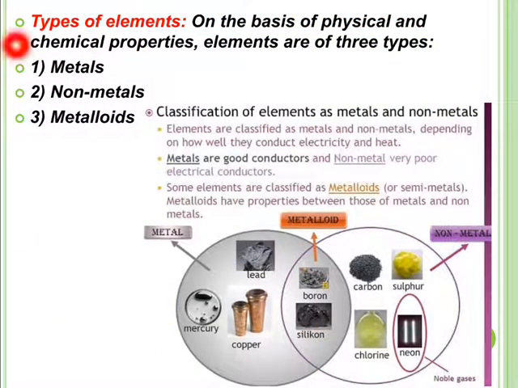Now let us learn about the various types of elements. On the basis of physical and chemical properties, elements are of three types: metals, non-metals and metalloids. You can see from here the three categories of elements: metals, non-metals and metalloids.